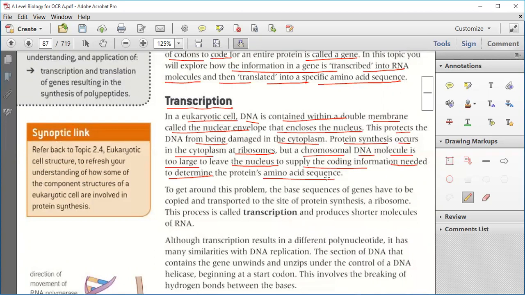Okay. Now, to get around this problem, the base sequence of the gene has to be copied and transported to the site of protein synthesis, the ribosome. So what they have to do is copy the gene sequence and then transport it to the site of protein synthesis. This process is known as transcription and produces shorter molecules of RNA.